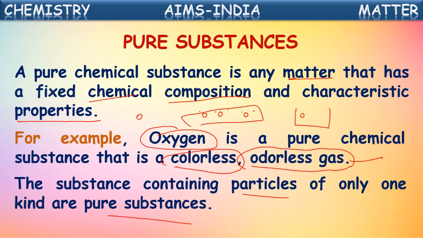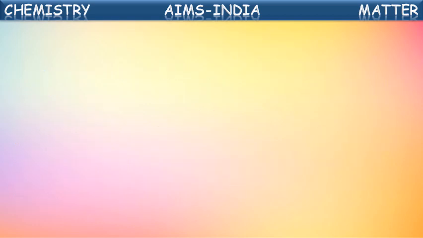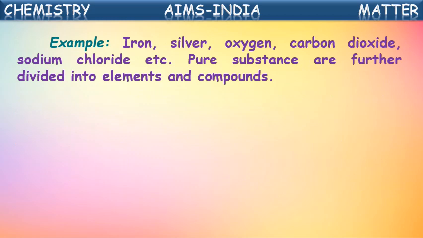Such substances are said to be pure substances. Not only oxygen, you can take hydrogen too. In a cylinder containing hydrogen, only hydrogen molecules or atoms will be present, no other atoms. Such substances are said to be pure substances. For example, iron.